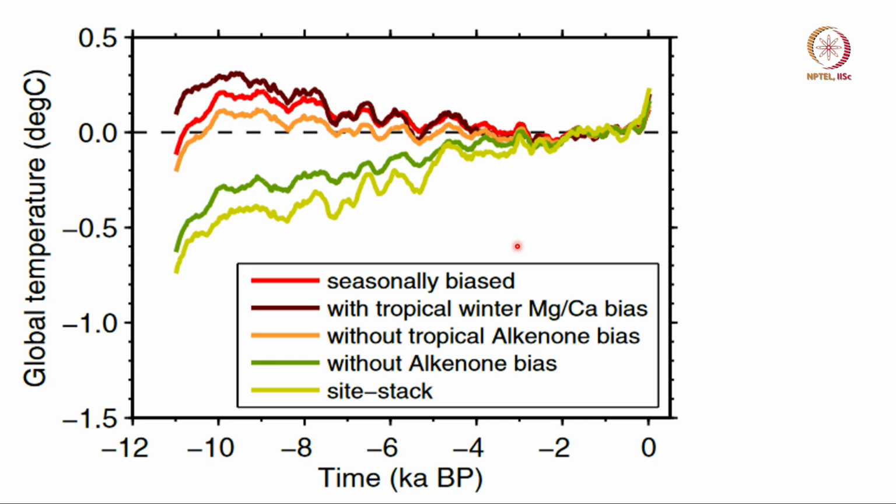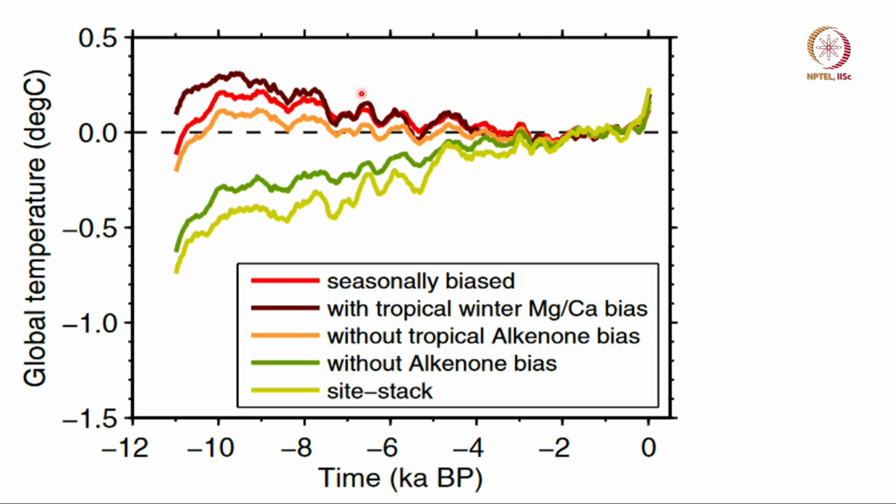Now, this discussion about the global temperature obtained, for example, with tropical winter magnesium calcium ratio basis, there is a bias in that, or if you use alkenone as your source, it has also a bias both in the tropics and mid latitudes.